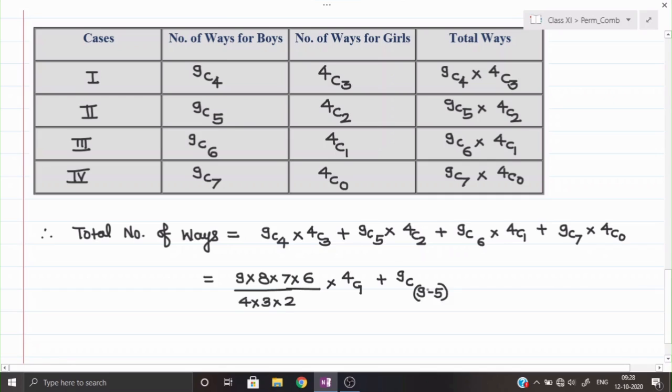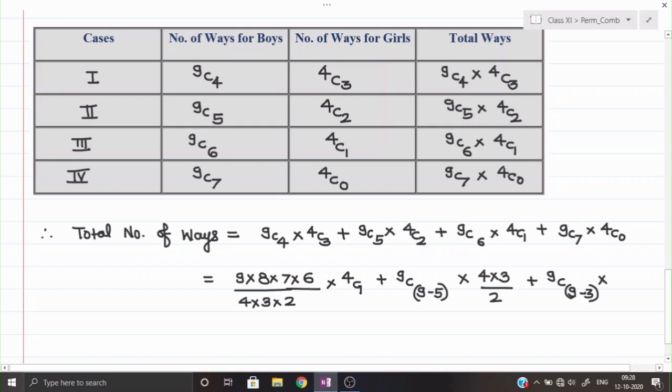And 4C2 we can write as 4 into 3 upon 2 into 1, that is 2, plus 9C6, which we can write as 9C 9 minus 6, that will be a little easier for us.